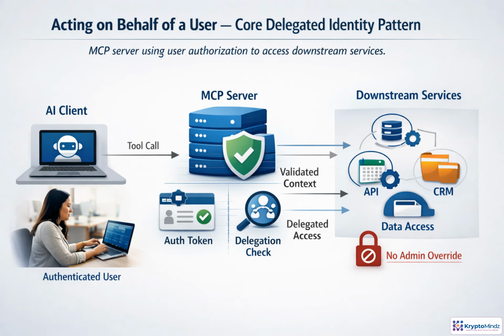In this flow, the tool request begins with an authenticated user, not just an autonomous service. The MCP server receives the request, validates the user context, and determines whether the action needs delegated access. If it does, the server obtains or exchanges for credentials that are bound to that user and scoped to their permissions. The downstream API then sees an action performed as the user with the same limits the user normally has. The key rule is simple: do not replace user authorization with broad service credentials just to make the call easier.